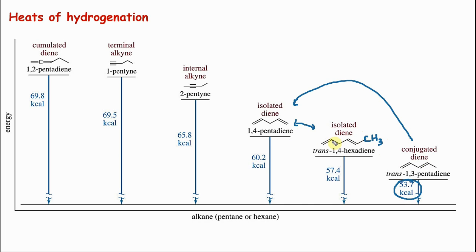How does this methyl make it more stable than this one? How is trans-1,4-hexadiene more stable than pentadiene? Very simple. In the double bond, the methyl is there, so there is hyperconjugation. Three different hyperconjugation structures extra are there. Hence this is more stable.